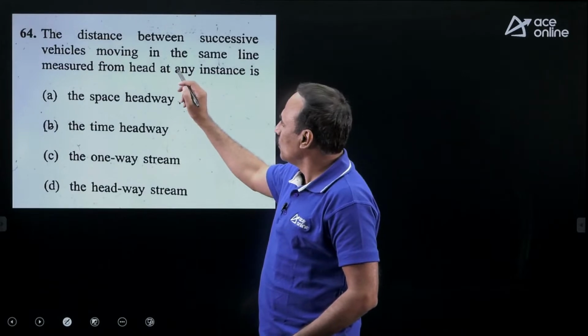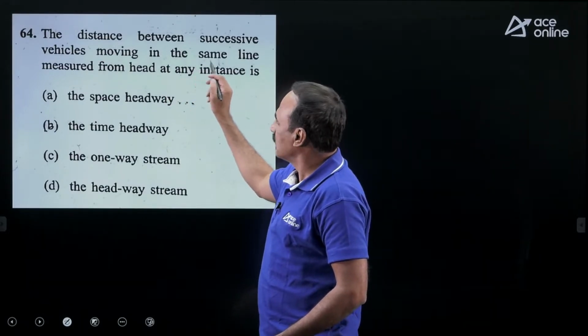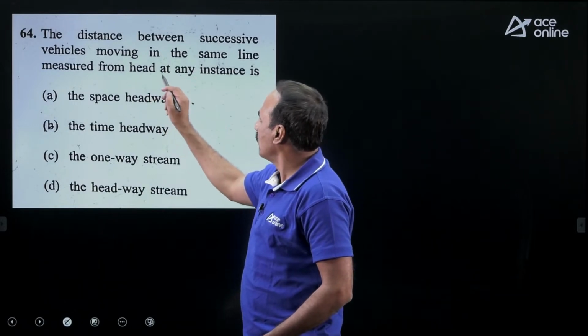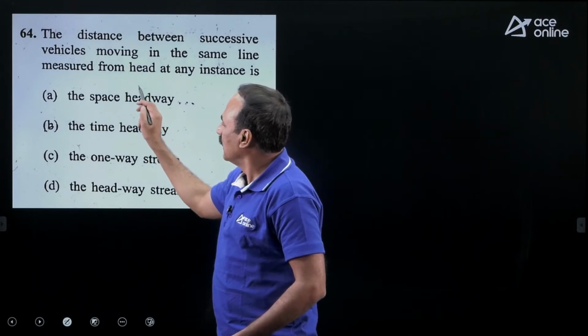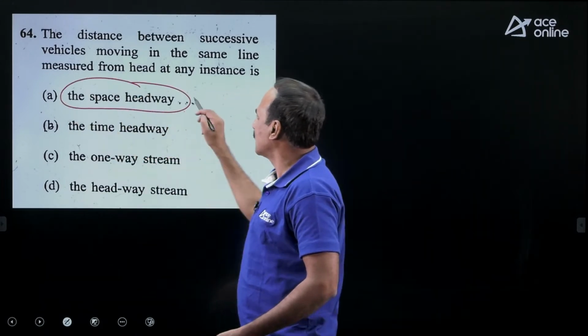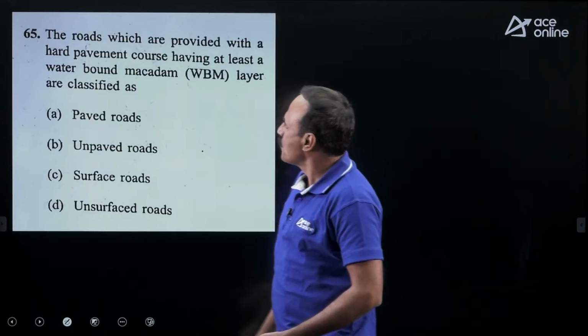The distance between two successive vehicles moving in the same line, measured from head to head at any instance of time, is called distance headway, or space headway, or spacing. It is option A.